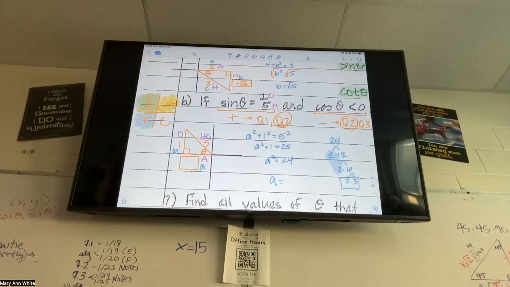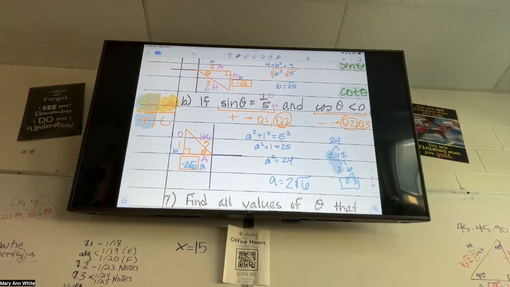The only issue here is we are going to have to simplify this radical. So root 24, I can break down, so make sure that you break it all the way down. And then when I go put that in my box, am I going to put a positive 2 root 6 or a negative 2 root 6? Why, Ryan? Very good. When we go to the left on our X, that's a negative value. So we want to make sure that we represent it negatively.